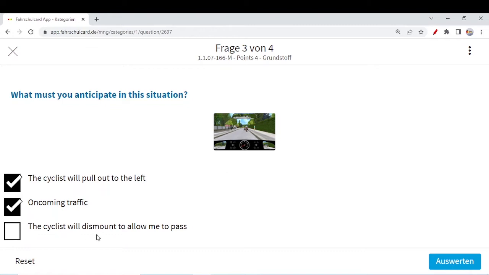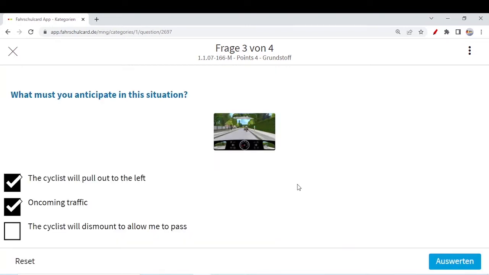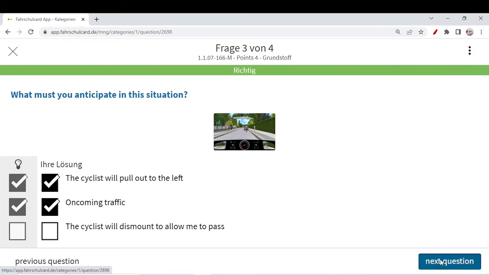The cyclist will dismount to allow me to pass. No, the cyclist will stop the cycle, get down from the cycle, stop and allow you to go through, and then carry on the journey. No, you cannot expect this behavior from the cyclist, who is already in front of you and will carry on the journey. Why would he dismount and allow you to pass? It's not a possibility. Only the first two options are correct.